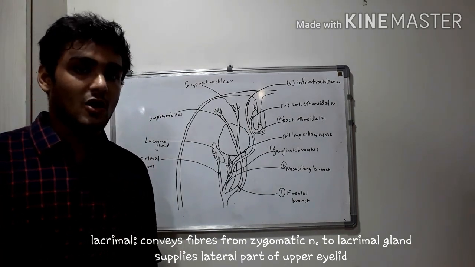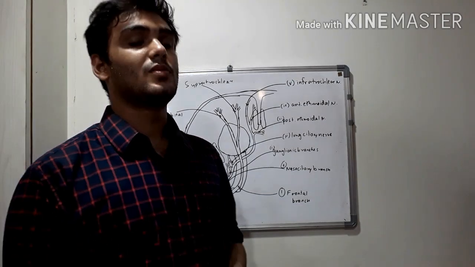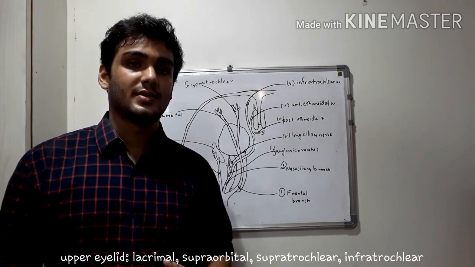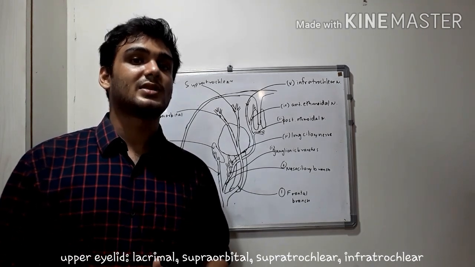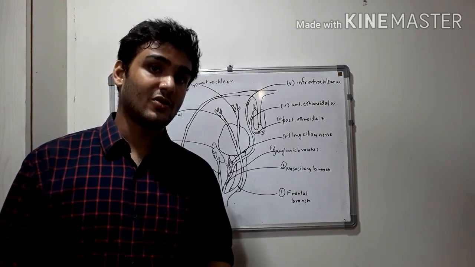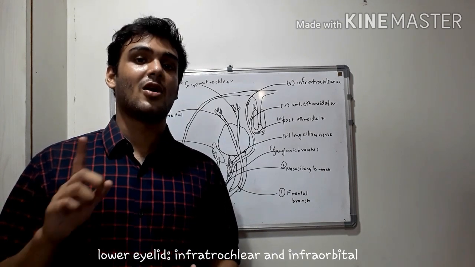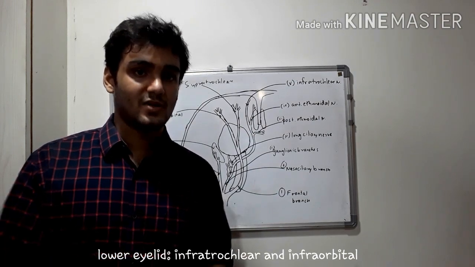So we have covered all the nerves which supply the upper eyelid. Going from lateral to medial, the lateralmost nerve is the lacrimal nerve. Then we have the supraorbital nerve, then supratrochlear, and lastly infratrochlear. So these are the 4 nerves supplying the upper eyelid, and all 4 are branches of the ophthalmic nerve. The lower eyelid is supplied by the infratrochlear and infraorbital nerves, and infraorbital is a branch of the maxillary nerve, which we will see in the coming parts of this video.